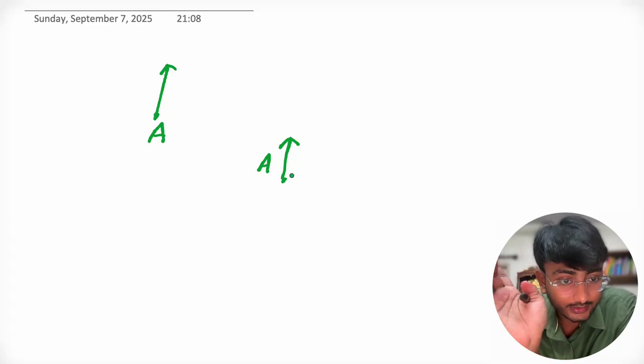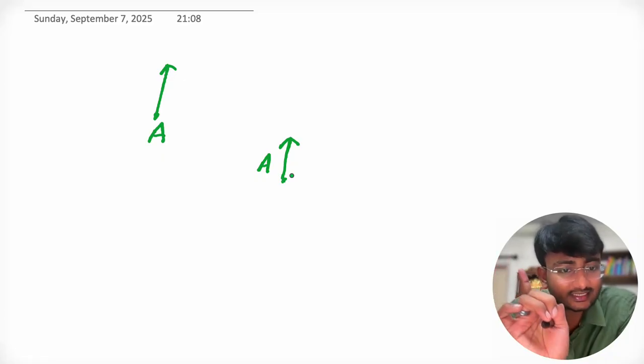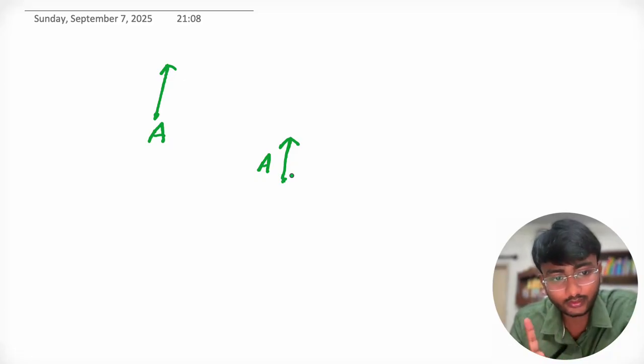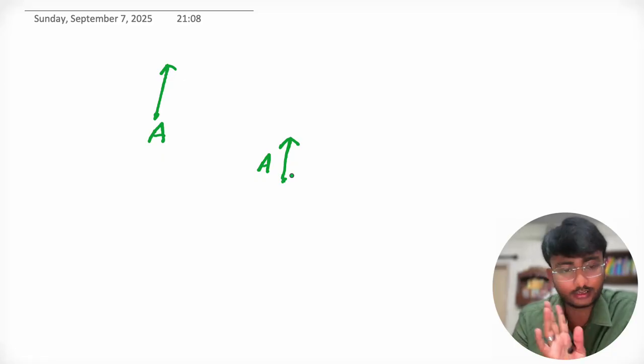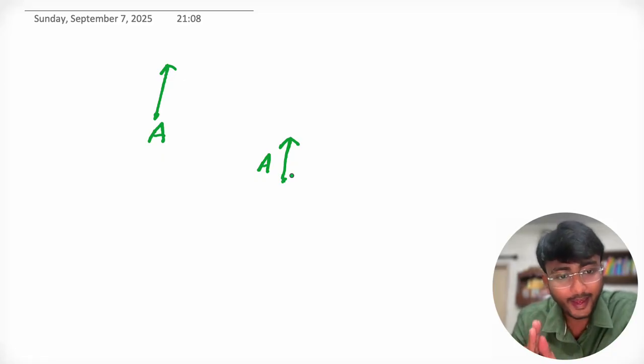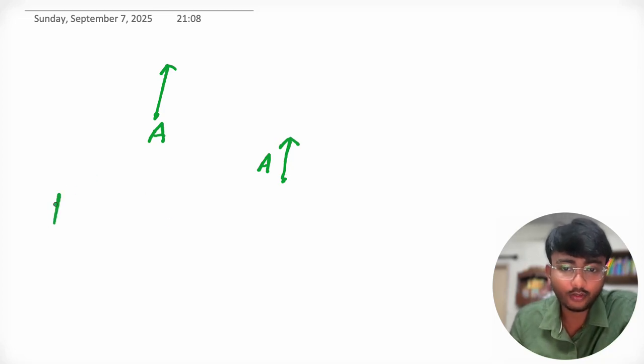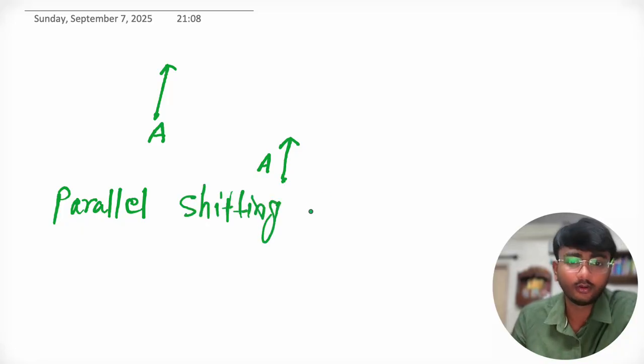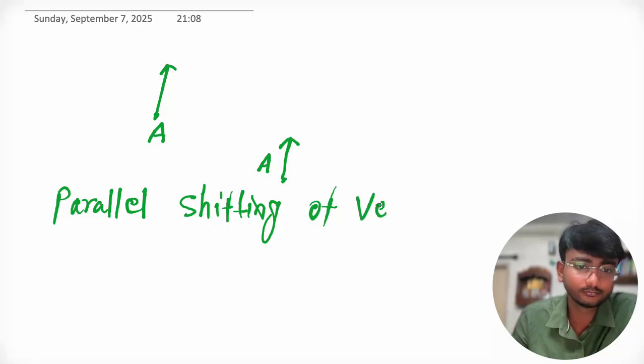Why? Because we have not changed the direction. We have not changed the magnitude. So we can say that if direction and magnitude are the same, there will be no impact if we shift the vector. This is what we call parallel shifting of a vector.